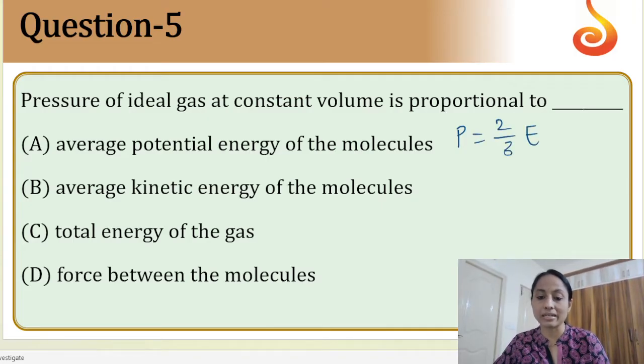Pressure and E relation, so it does not depend on the volume. So the correct option is option B. The average kinetic energy of the molecules, because volume is constant, so we can take this formula. P is equal to 2 by 3 E. The correct option is B.